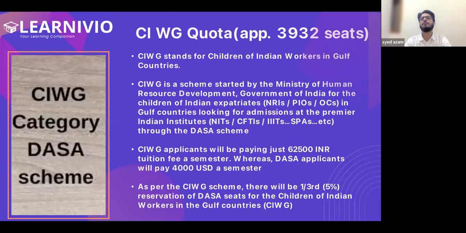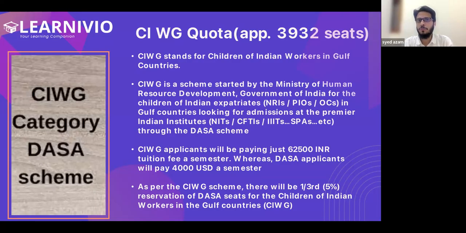Then this is the CIWG quota. In India, around 3,900, around 4,000 seats are for CIWG candidates. The DASA scheme is for all NRIs. Indians living in any country are NRIs. 50% of seats, except IITs, in almost all engineering colleges are reserved for NRIs. That's the DASA scheme. Within DASA, there is a subcategory of CIWG. Out of those 15%, 5% seats are reserved for children of Indian workers in Gulf countries, people like you living in Saudi Arabia, UAE, Qatar or Oman. The 6 countries, all Gulf countries.